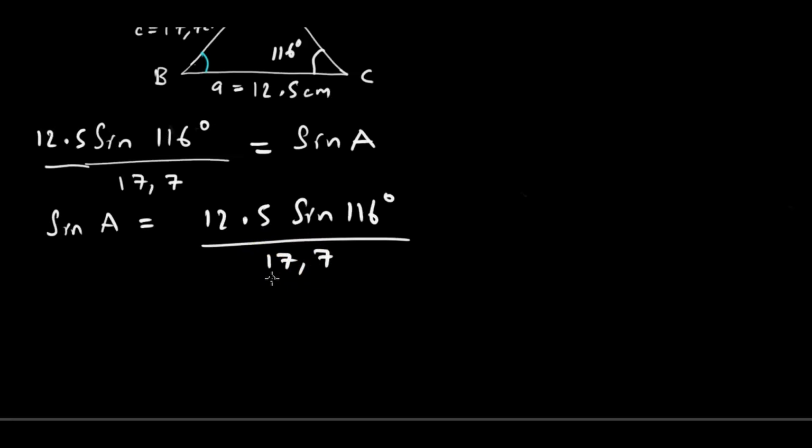So we go to our calculator. Toti 12.5 sine, make sure iri degrees, 116 anditika over 17.7.